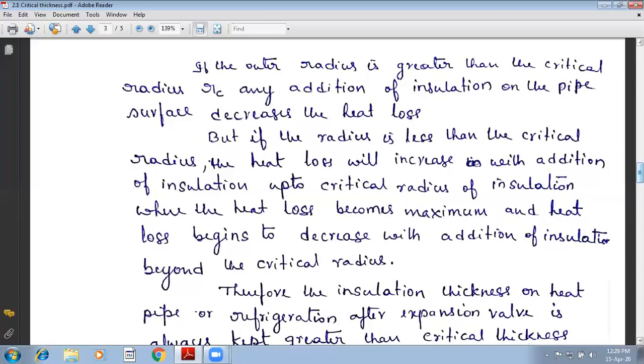In that case, after insulation, if you measure the radius, that radius should lie well above the critical radius. Then only the heat transfer will decrease. If it is below critical radius, even if you add insulating material, the heat transfer will keep on increasing. I'll show you that.